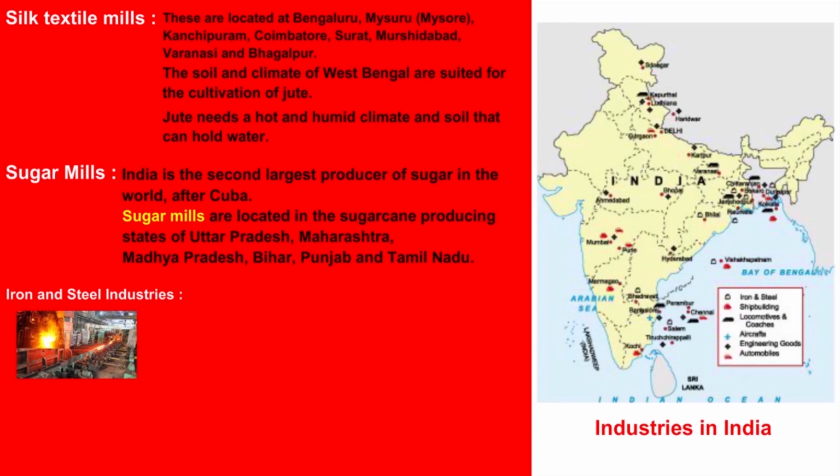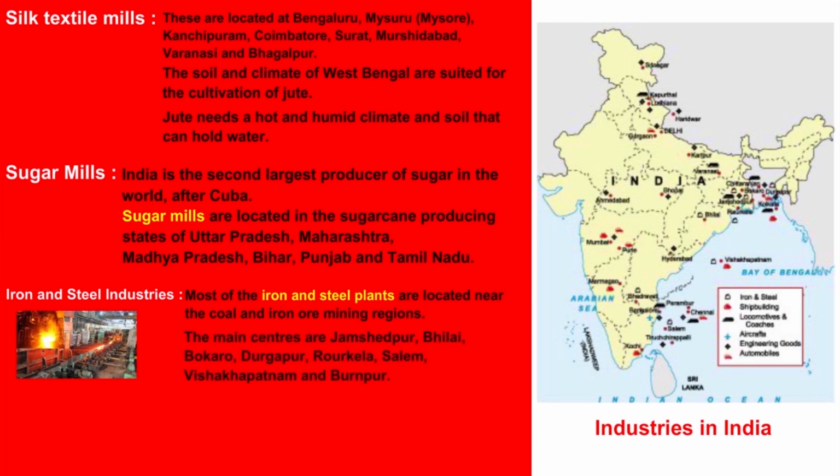Iron and steel industries. Most of the iron and steel plants are located near the coal and iron ore mining regions. The main centers are Jamshedpur, Bhilai, Bokaro, Durgapur, Rourkela, Salem, Visakhapatnam, and Burnpur.